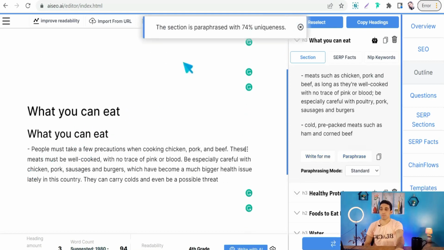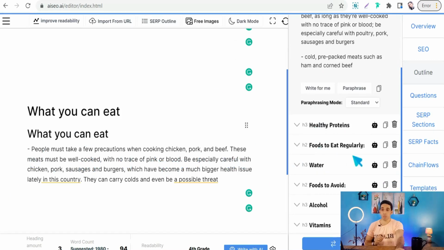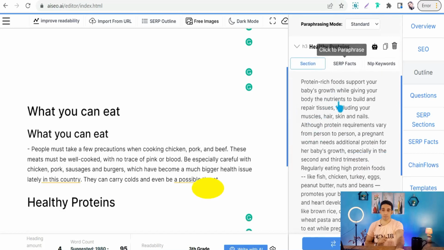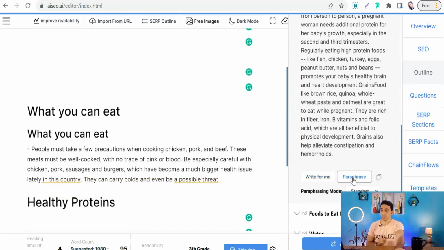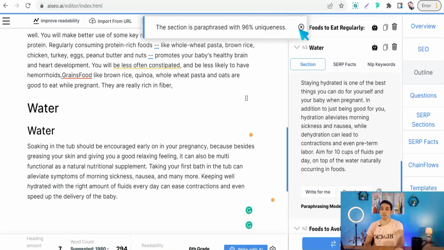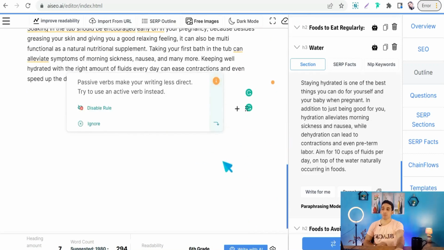Simply, as you see, with 74% uniqueness. As you see, people must take a few precautions when cooking chicken, pork and beef, and so on. And now we can try another heading or subheading like this one, healthy protein. So we can copy it to your article, and we can look at the section or paragraph, as you see. So we can paraphrase it as we did in the previous one, as you see, with uniqueness, which is about 96%. Okay, and so on and so forth, to create your unique article about your search query.